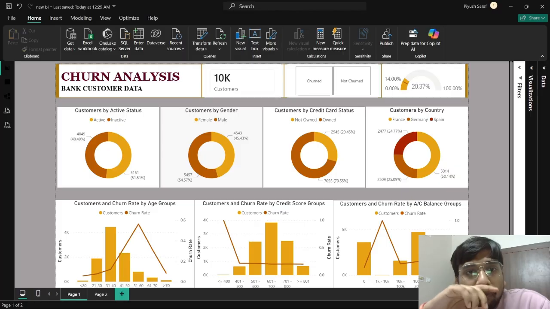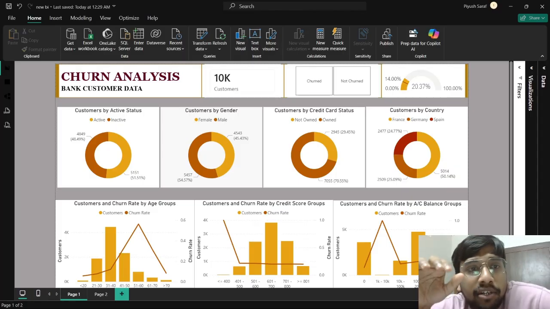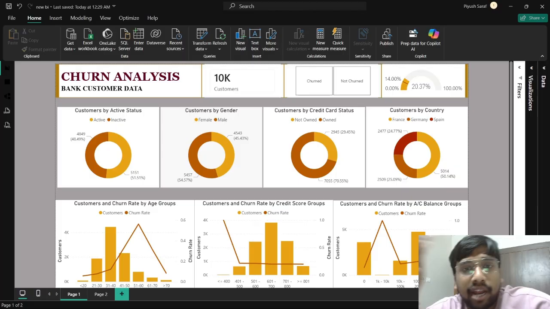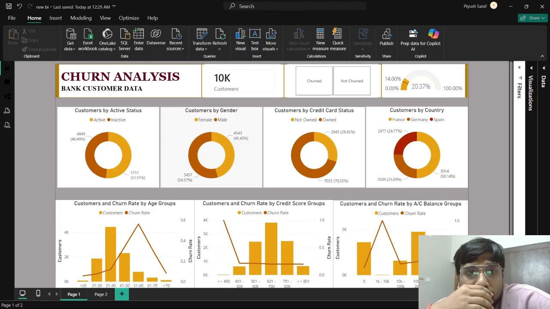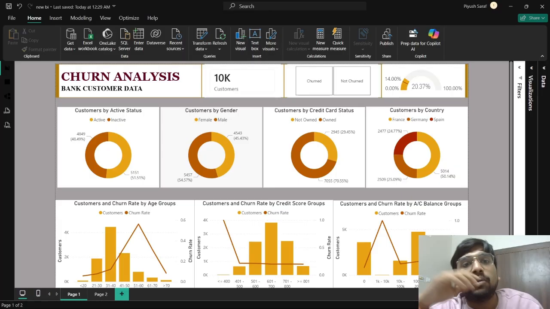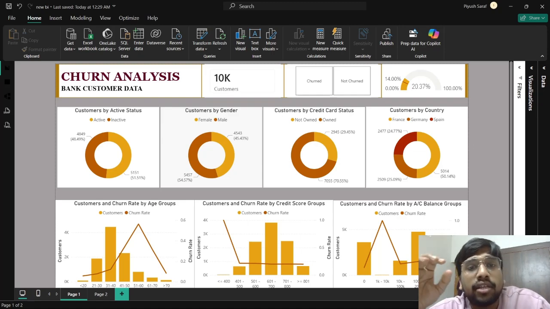Okay, now if we see the overall, you can see the donut chart that we have active status, which is around 50% for both non-active and active users. Then customers by gender is also almost the same. But if you see the customers by credit card status, then that's different because almost 75% of our customers own the credit cards of the bank. Then if we see by country, France has almost half of our customers. The other one fourth is from Germany, and the other one fourth is from Spain.